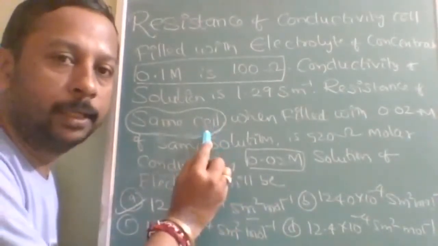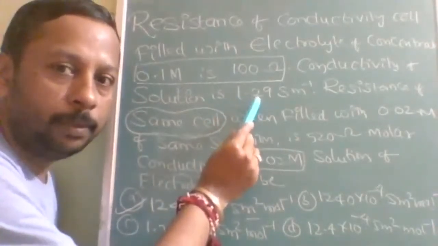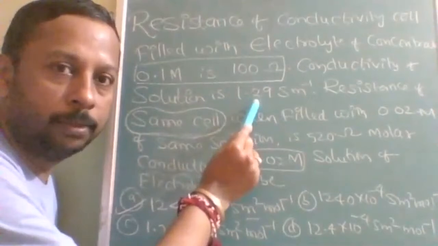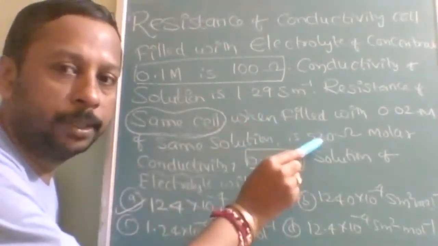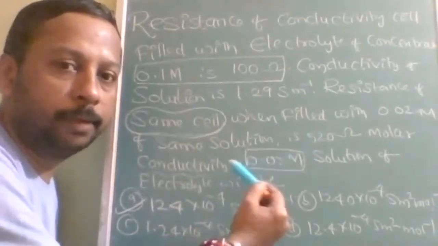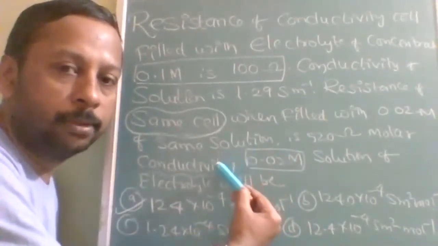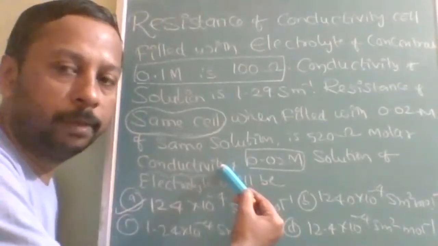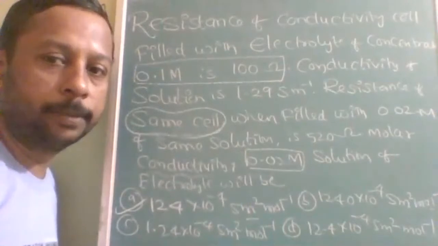Whenever the same cell is used, by using the conductivity you will find the cell constant. Then by using the resistance and the cell constant, you can find the conductivity of this. Is that clear? Note down, option A is correct.